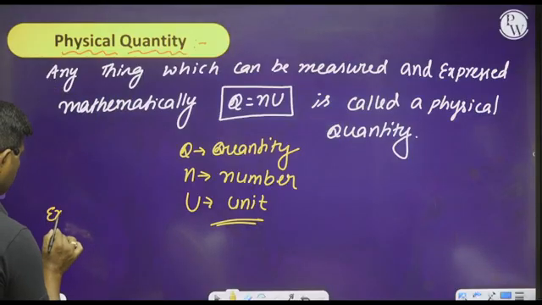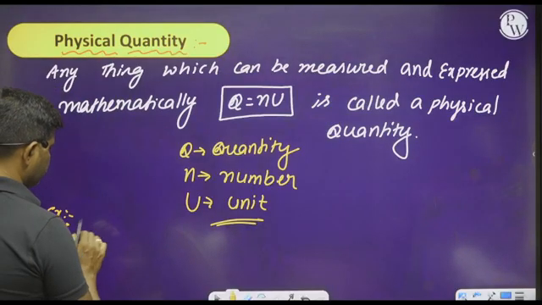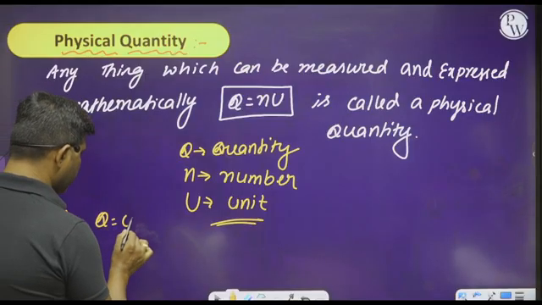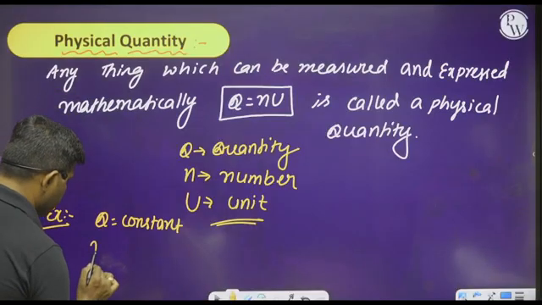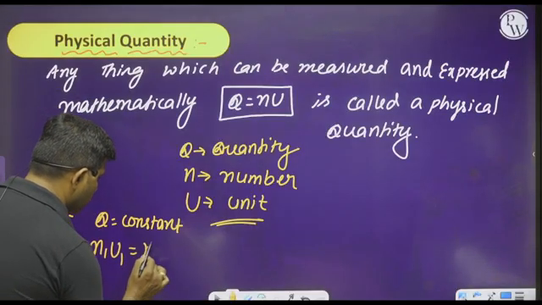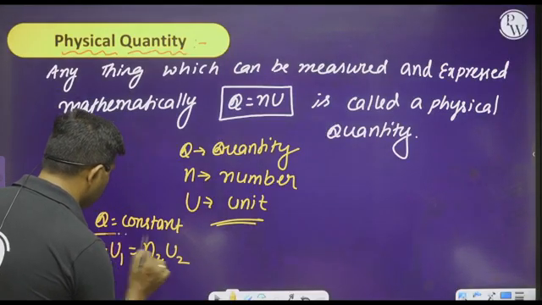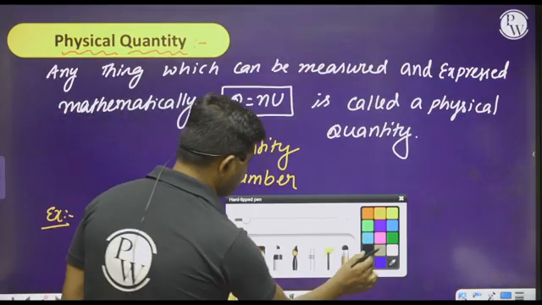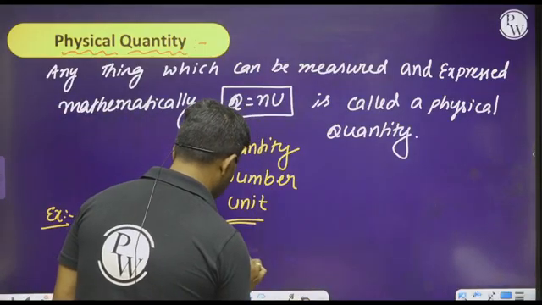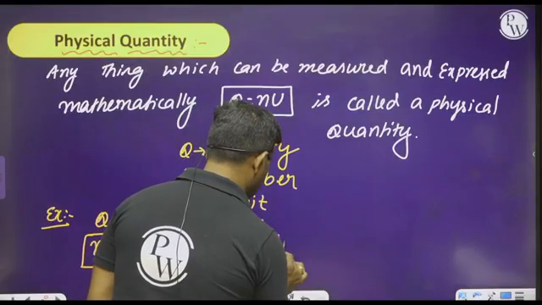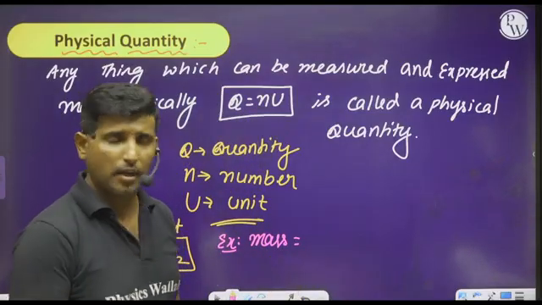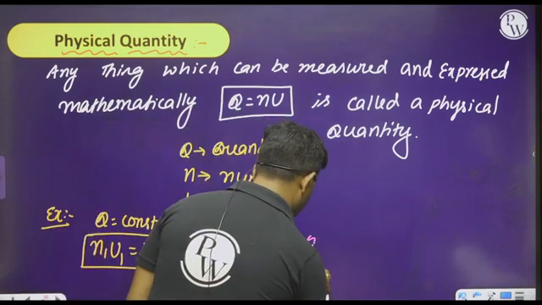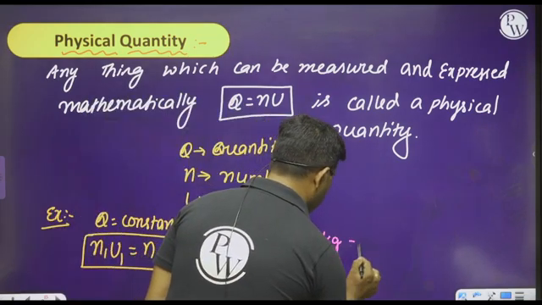Whenever the quantity remains constant, we can say that N1 into U1 can be written as N2 into U2. For example, whenever we take the mass of a basket of apples, we can express this as 5 kg.